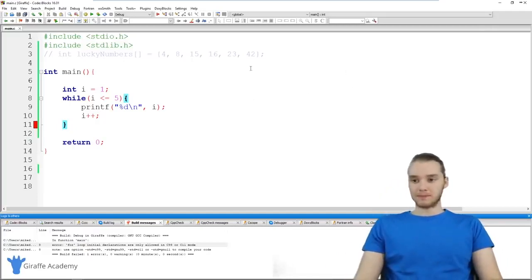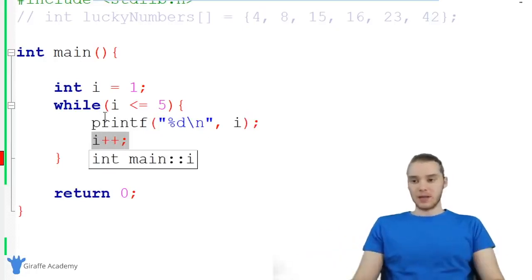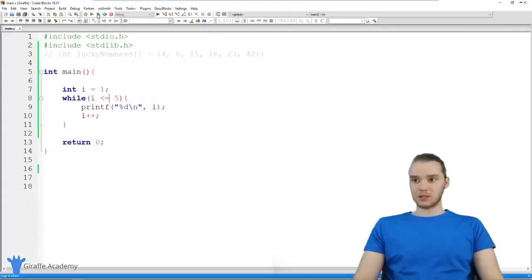So down here in my program, you'll see that I have a while loop set up. And I have just a basic while loop. And I want to show you guys what it's doing. So essentially up here, I'm saying int i is equal to 1. So I'm giving this integer i the value of 1. And I'm saying while i is less than or equal to 5, I'm going to print out the value of i, and then I'm going to increment i. So this is a very simple while loop. Basically, we have this variable i, and every time we go through the loop, we're printing it out until it's greater than 5. So let's run this program, and we'll see what it does.